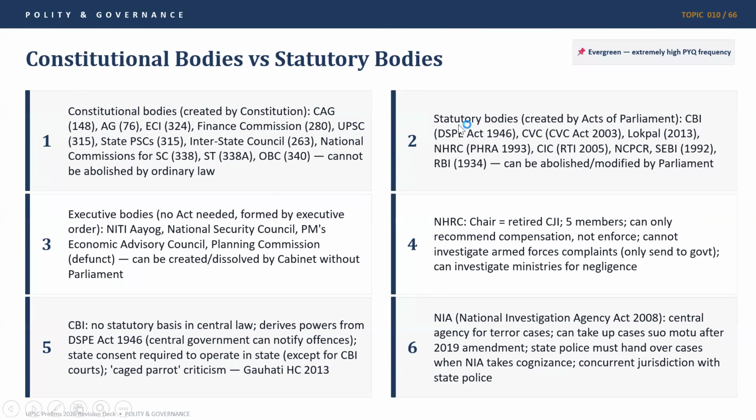What are the statutory bodies? Important ones created by Acts of Parliament. One is CBI, which derives its power from the DSPE Act of 1946. In fact, the UPSC has asked about this DSPE Act of 1946 and CBI. Then CVC through the Act of 2003, Lokpal, we have already read in the previous slide. Then we have NHRC, which was through the PHRA Act of 1993, CIC, RTI Act 2005, NCPCR again a statutory body by an act, SEBI by an act in 1992, and RBI, a pre-independence act of 1934, named the RBI Act. These can be abolished and modified by Parliament.